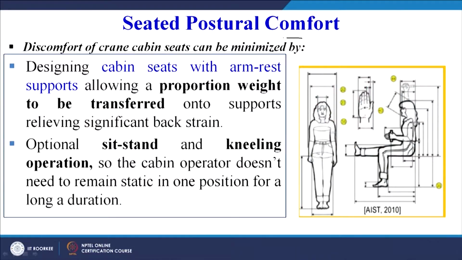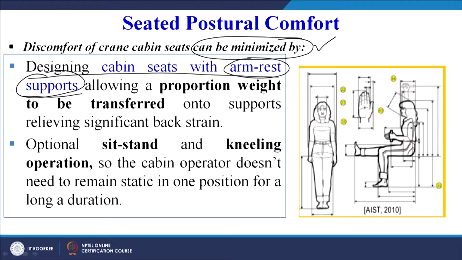So seated postural comfort, how can we ensure it? Discomfort of crane cabin seats can be minimized by, so now we are trying to see how. The lower back is a problem, and the shoulder and neck region is a problem, because we are looking in different directions through the crane cabin. These are the two issues that have to be resolved. We have to design the crane cabin seats with armrest supports, very important.